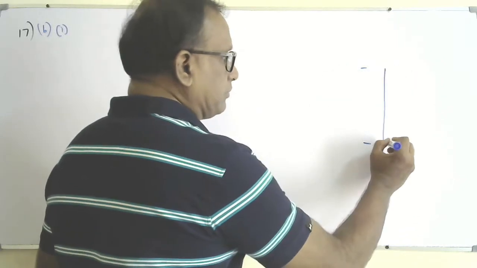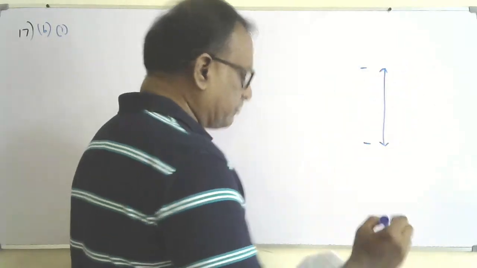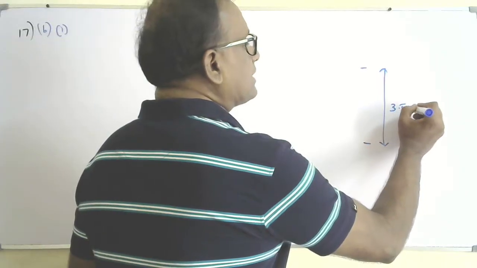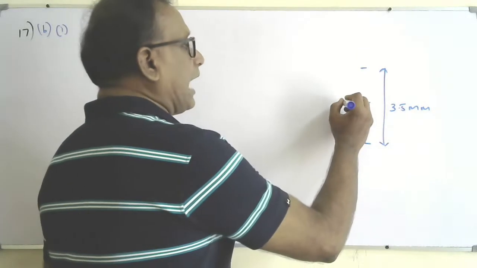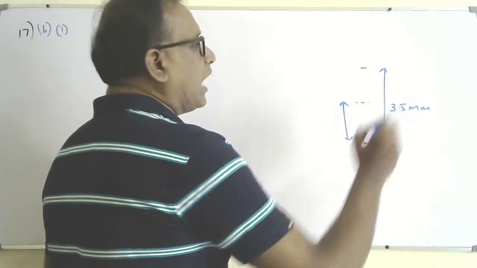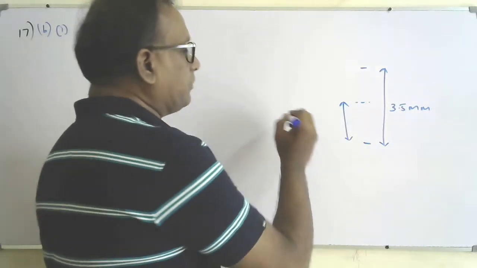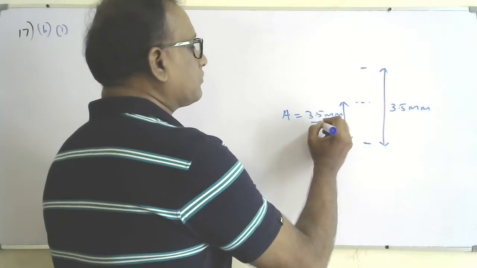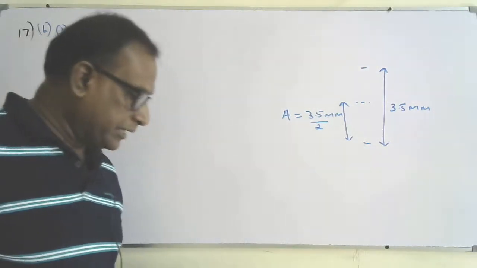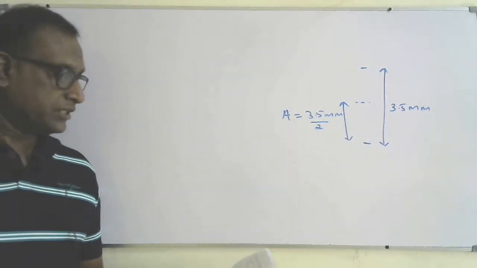This maximum is 3.5 millimeter. So that means the equilibrium position will be at the center. So the amplitude of the oscillation will be half of this. So the amplitude will be half of 3.5 millimeter. That is the amplitude.